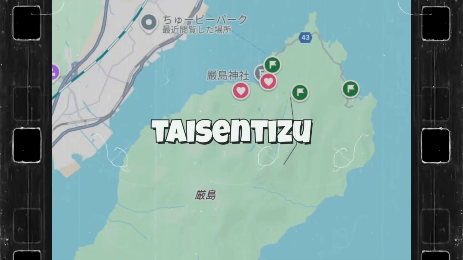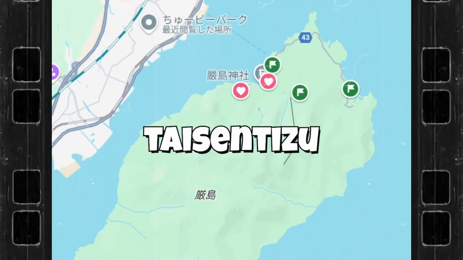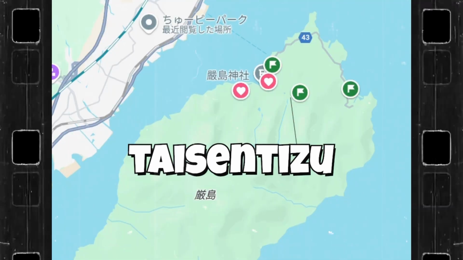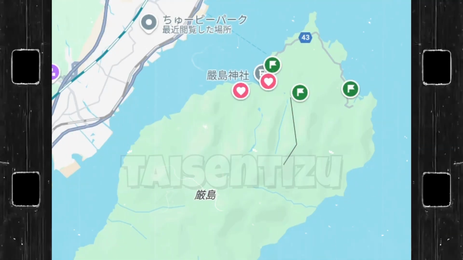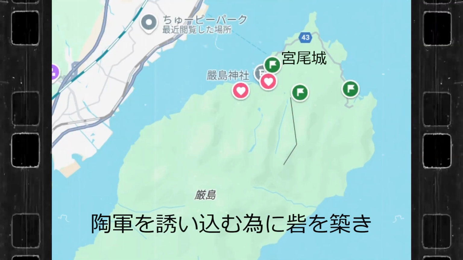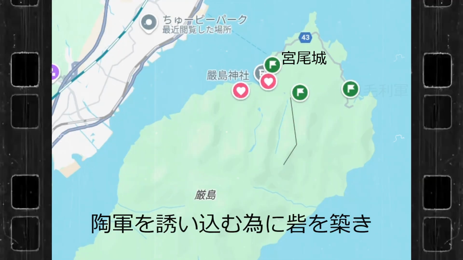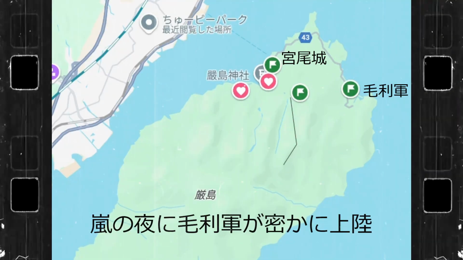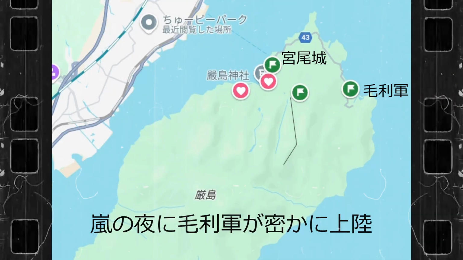Mori Army Deployment. Miyeo Castle, a fort built by the Mori clan on a small hill along the coast in the northeast of Itsukushima. Initially it was defended by a small number of soldiers and served as a decoy to lure in the Su forces. Tsutsumigura, an inlet on the south side of Itsukushima. This is where the Mori forces secretly landed on a stormy night.